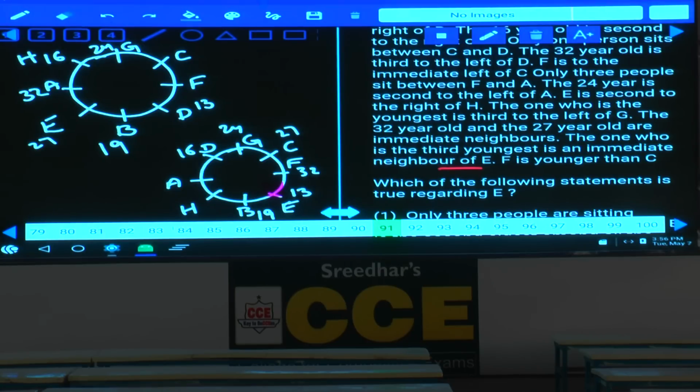F is younger than C. What is left over here? 13 is used. Tell me what ages are left over? Now 21 and 30. Between 21 and 30, F is younger than C, so F is 21 and C is 30. But in the second case, F is 32 and C is 27, so F is elder than C and not the youngest, and the second case is completely ruled out. Hence, we are left with only one case.